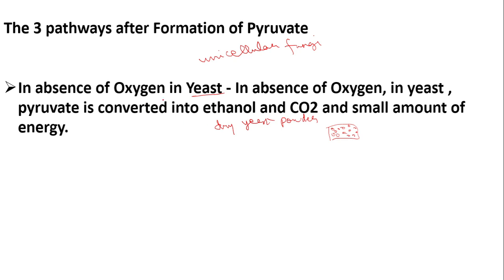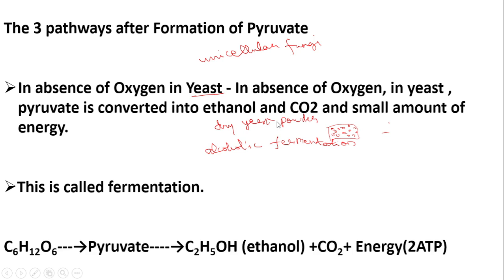So this process is also called alcoholic fermentation. Why? Because alcohol is released here. Anaerobic respiration in yeast cells is also called alcoholic fermentation. Now in the absence of oxygen, what does the yeast cell do? It will convert the pyruvate into alcohol, ethanol, and carbon dioxide. Now you can see the equation here.